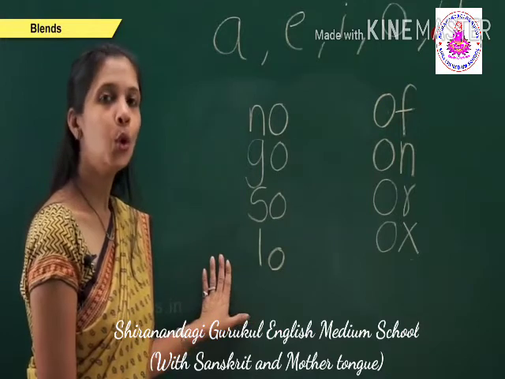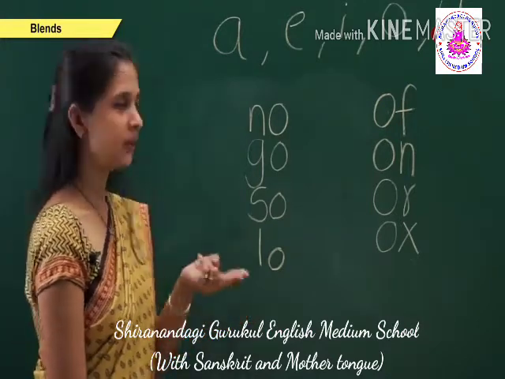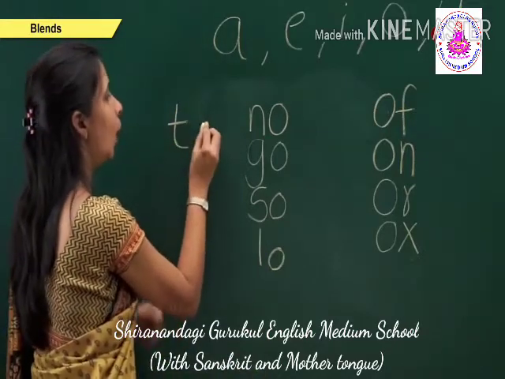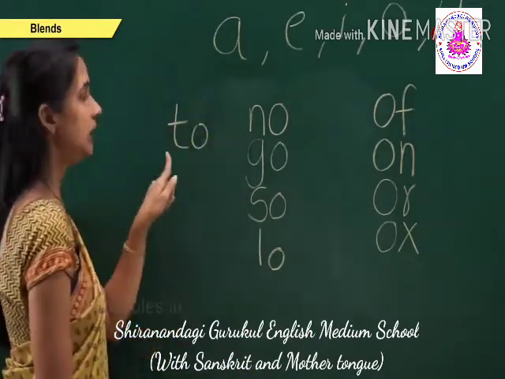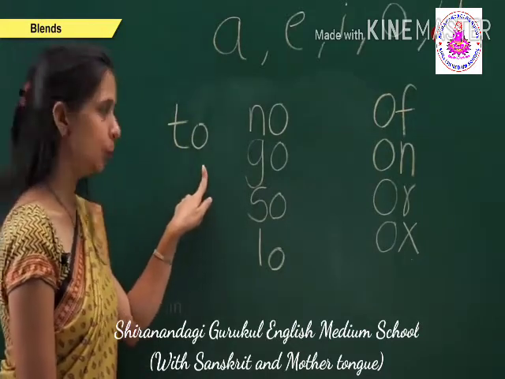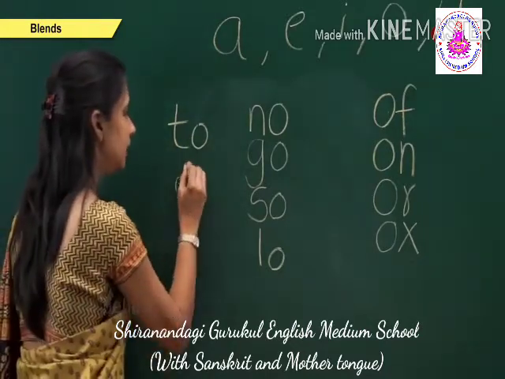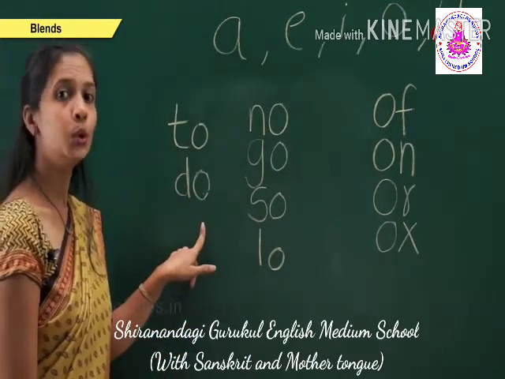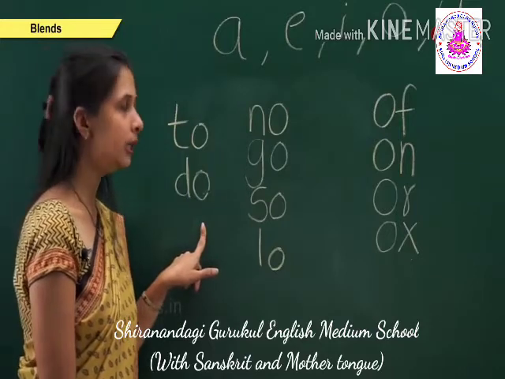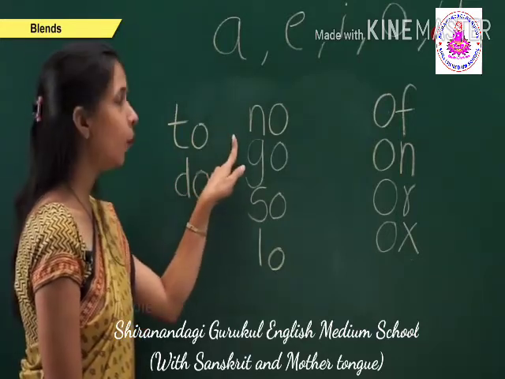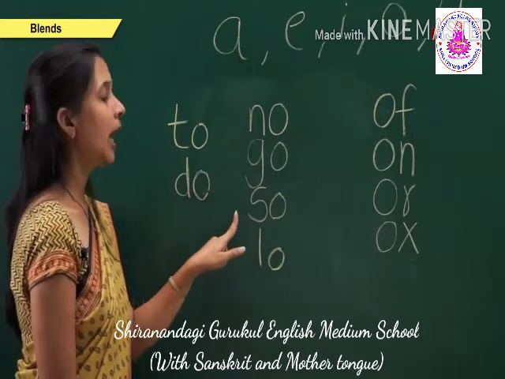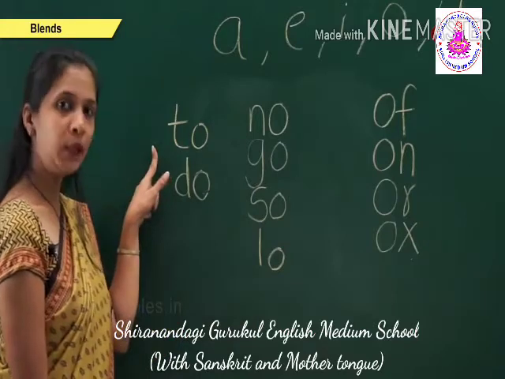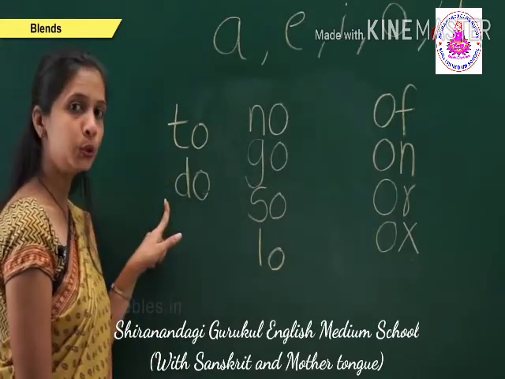The next two-letter words with the help of O are T, O, to. And D, O, do. We will repeat all these words. N, O, no. G, O, go. S, O, so. L, O, low. T, O, to. D, O, do. Got it?